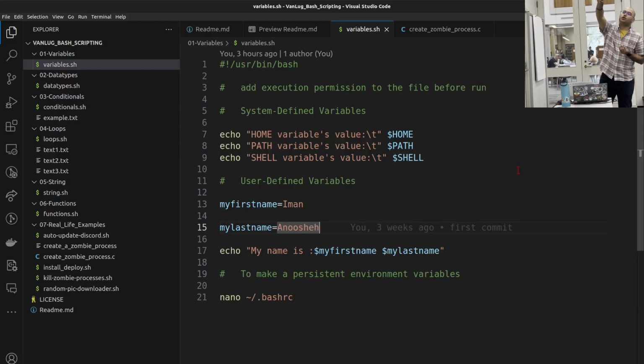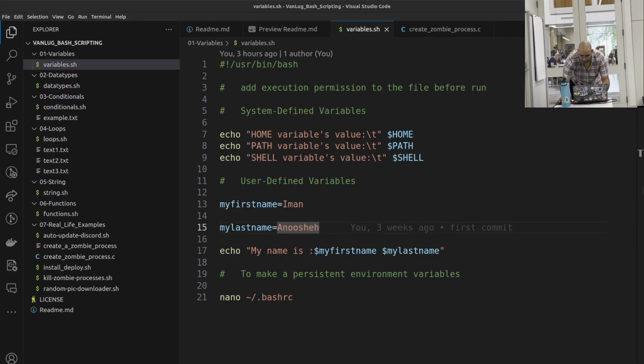We should add the address of the shell that we want to run our script in. So my bash program is in /usr/bin/bash. And you might wonder, where do I get that from? Because I definitely am not memorizing all of this.